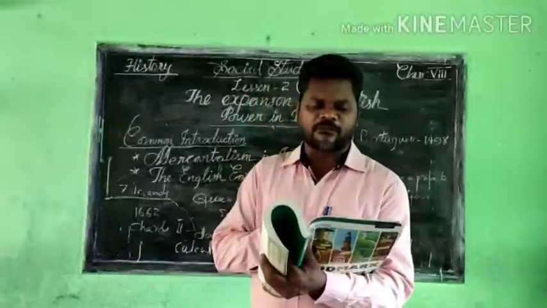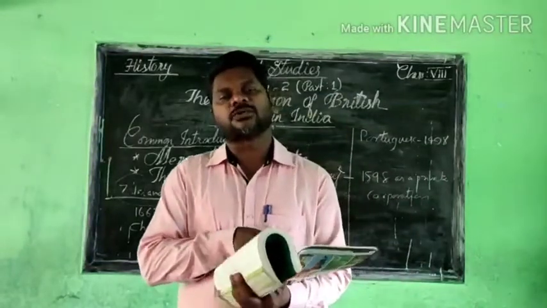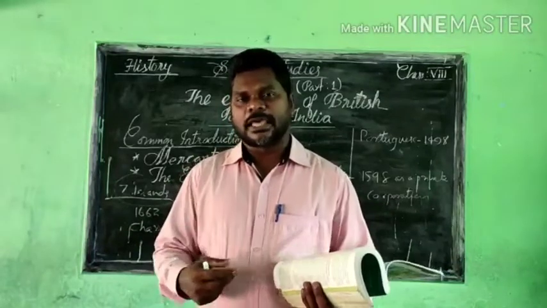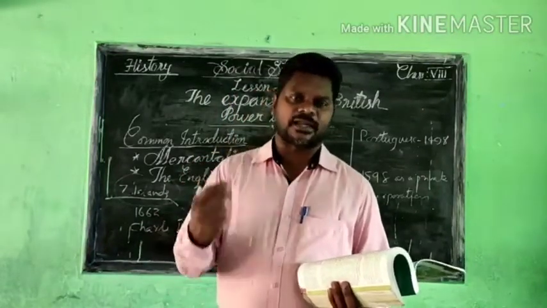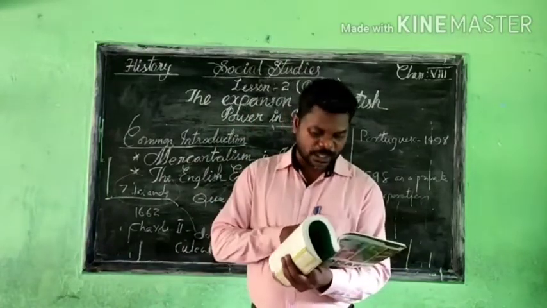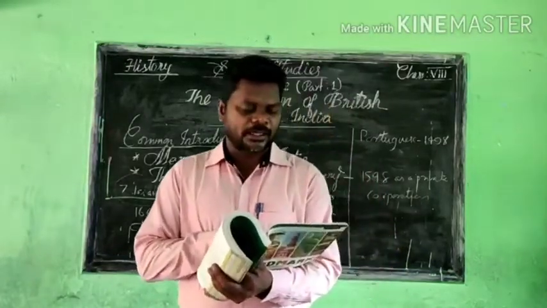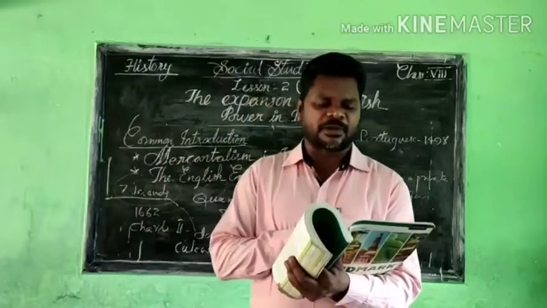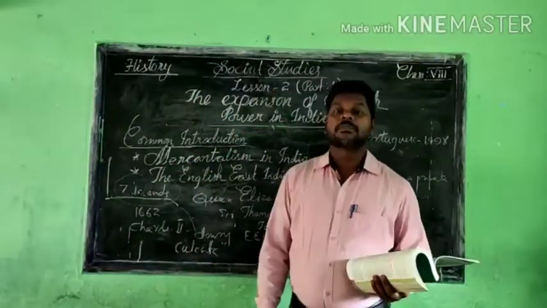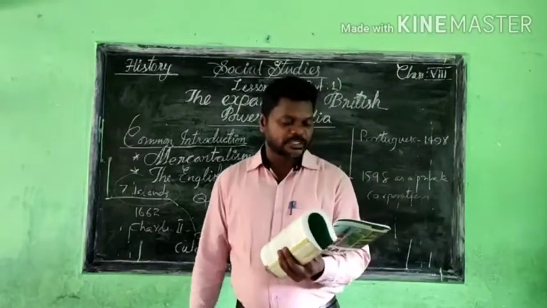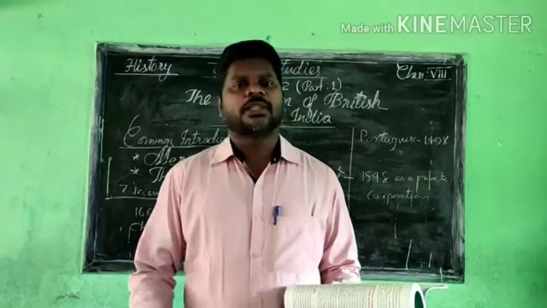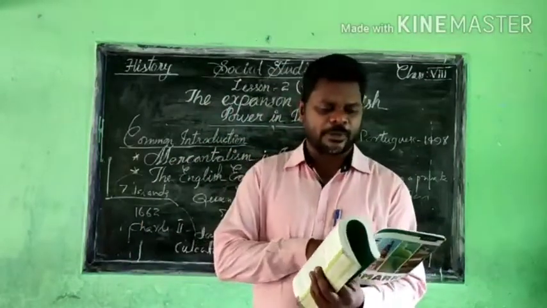The company established its functions at these places, and they started their factories over there. They fortified Mumbai, Calcutta, and Madras, these 3 different places, as their trading centers. These are the 3 different cities.